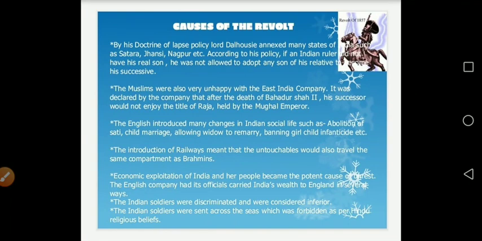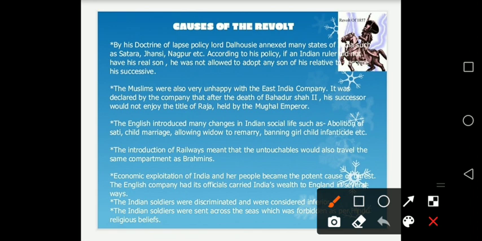Now there are some causes of the revolt, and you have studied so many causes. You can study from this picture that there were so many things, like the doctrine of lapse which Lord Dalhousie started, and he annexed so many states. And then Muslims were also unhappy with the East India Company, because they declared they will not continue the Mughal emperor, Bahadur Shah Zafar, in the Red Fort. And apart from that, English education, railways, economic exploitation and the discontentment of Indian soldiers, these were the main